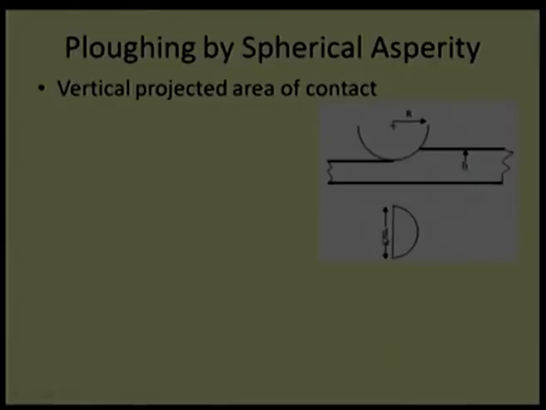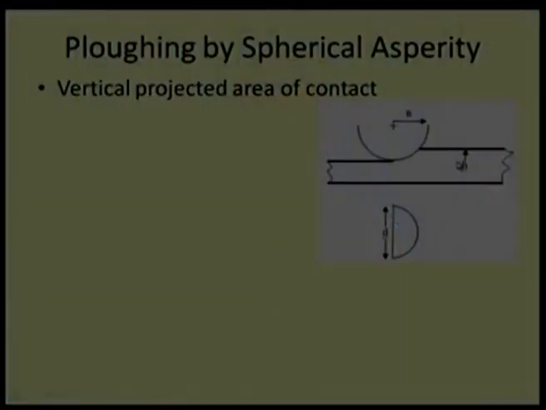So, whatever I get over here, the d by 2, same radius here I will be getting d by 2. However, if I project in perpendicular direction, again the depth will be h, and other dimension will be d. So, using this dimension, I can find out what will be the area of contact, I can find out the normal force, and I can find out tangential force.